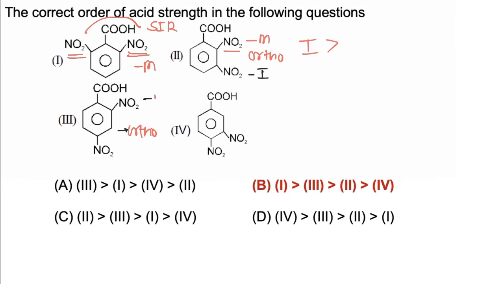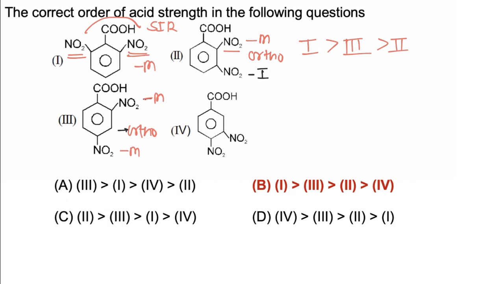Now both NO2 groups are present at ortho and para positions, so both will have minus M effect. So ortho effect and minus M effect of 2 NO2 groups is present. So comparing 2 and 3, 3 is more acidic compared to 2.